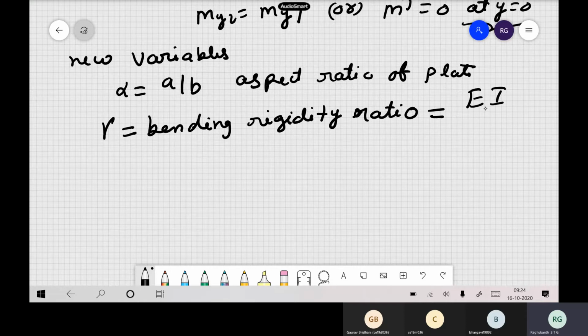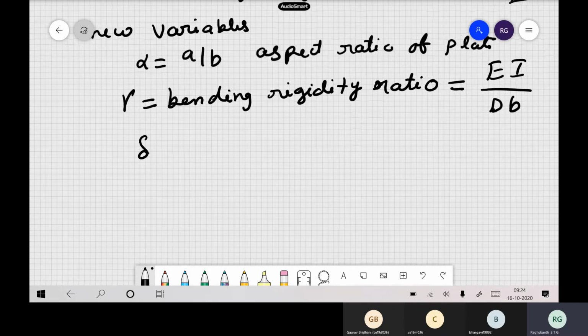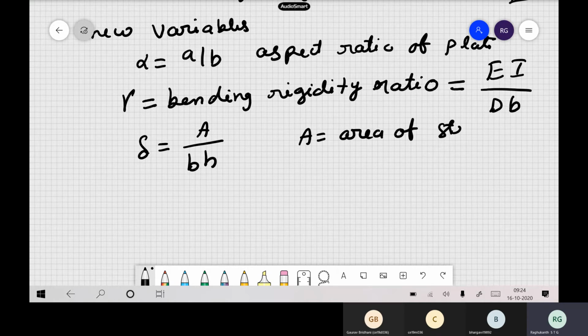So the bending rigidity ratio is EI by D b. Then we define one more, delta, which is A by b h, where A is the area of the stiffener, b is the width as in the aspect ratio, and h is the thickness of the plate itself.